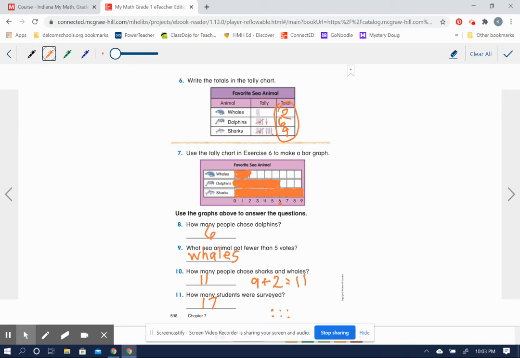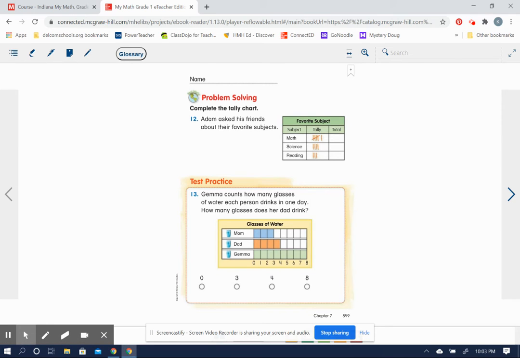Okay, now let's see what's on the back or on the next page. All right, so now we have a little story here. We still have to fill in the totals. I can get my pen ready.